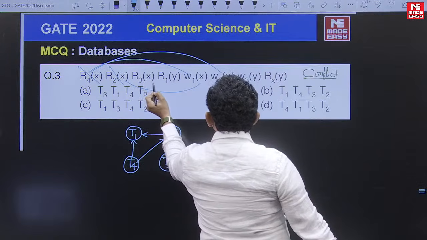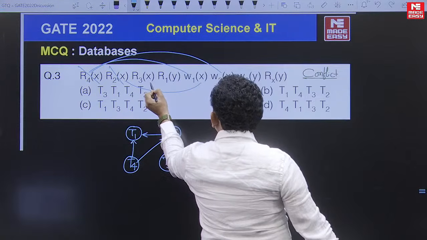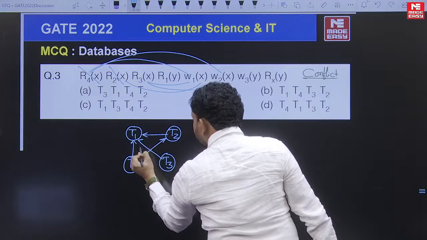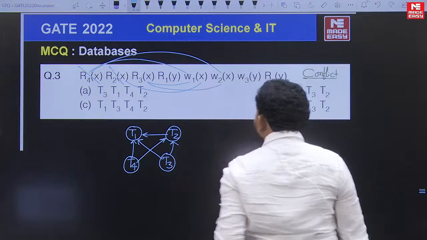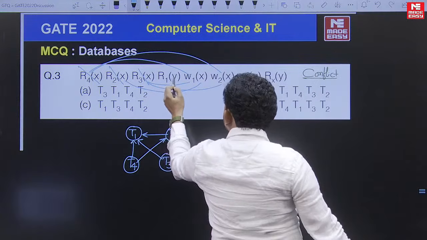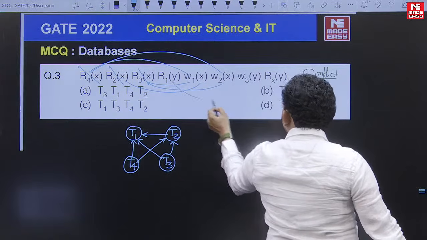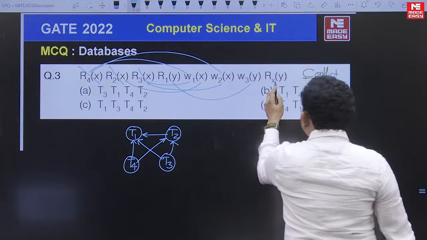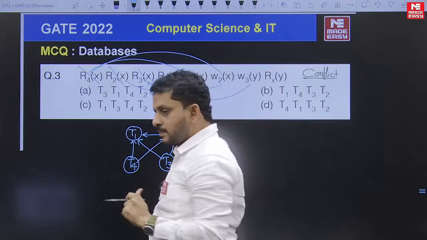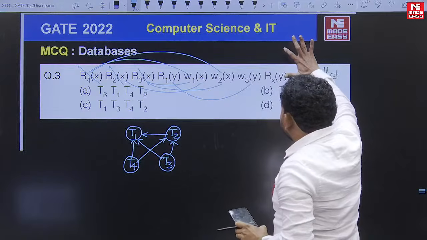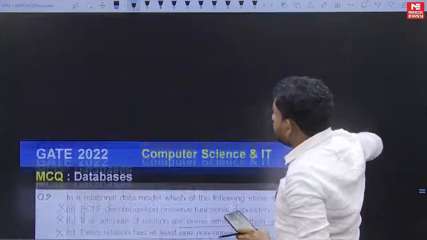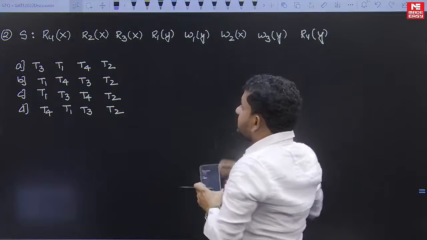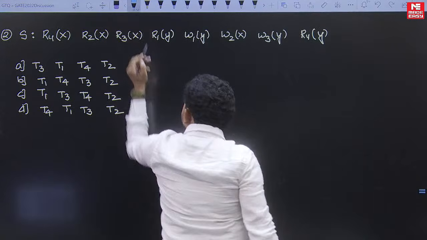Then R3X gives 3 to 1 and 3 to 2. Then R1 gives 1 to 3. I think this schedule was written incorrectly in another place. Let me open it. Yes, this is the given schedule. Let me rewrite this one.